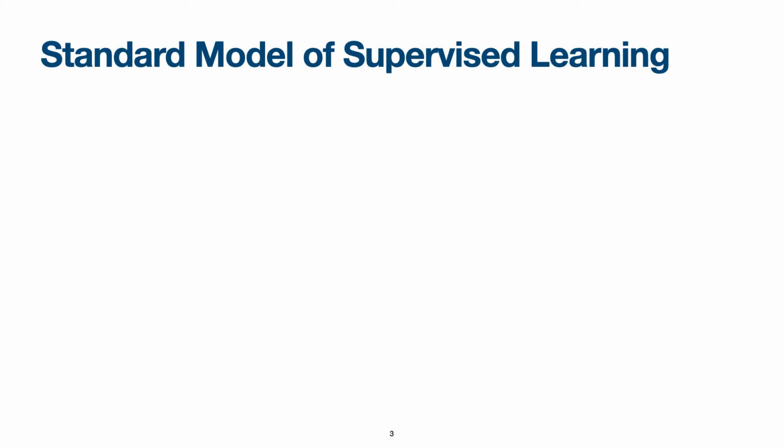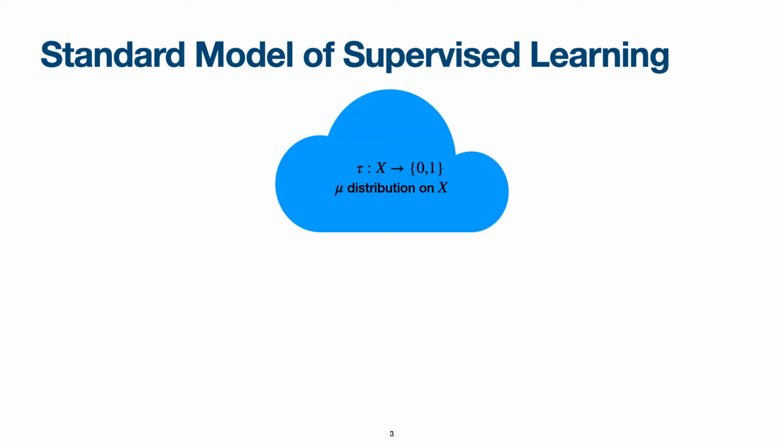To that end, we need to understand a little bit of learning theory, and the model of supervised learning. We assume that there is a labeling function tau going from some domain x to 0, 1 and a distribution over x, mu.